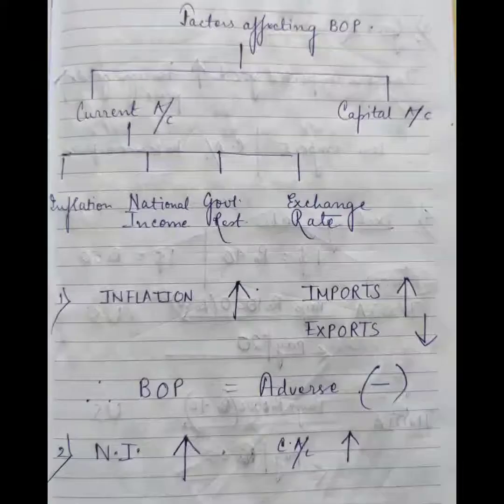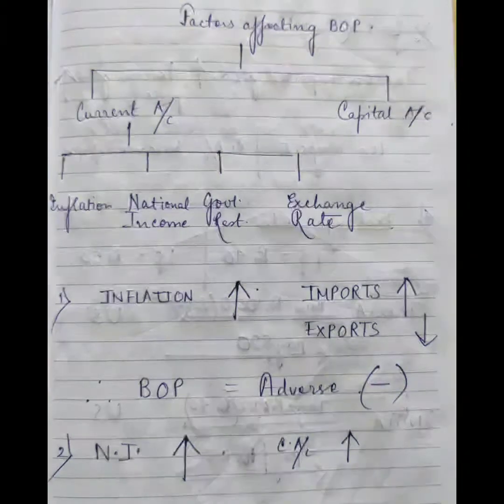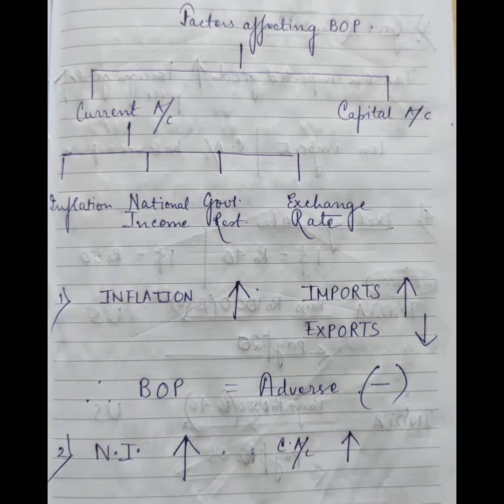What are the factors that affect the balance of payments? In the current account, we have inflation, national income, government restrictions, exchange rate. As the inflation increases, the imports also increase, the exports decrease. This is how the balance of payments becomes adverse. That is, the imports increase. The country's inflation rate increases relative to other countries, and higher prices at home lead consumers and corporations to purchase more goods overseas, leading to rising imports, while the country's exports are declining.